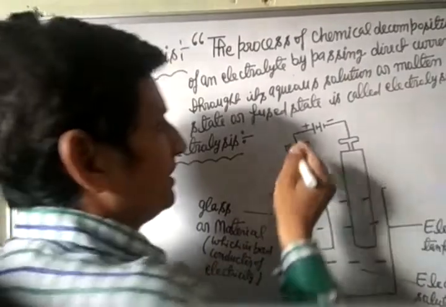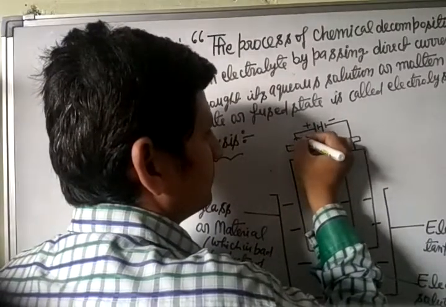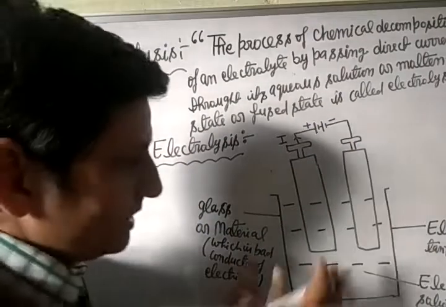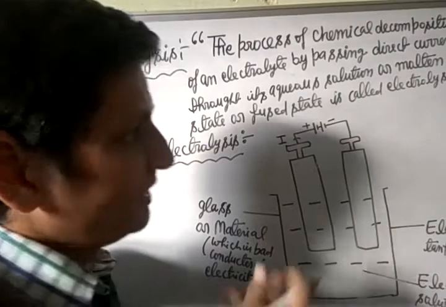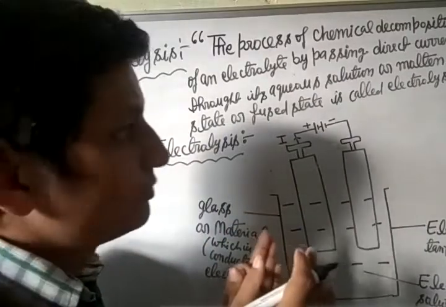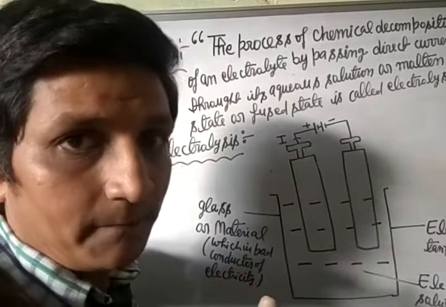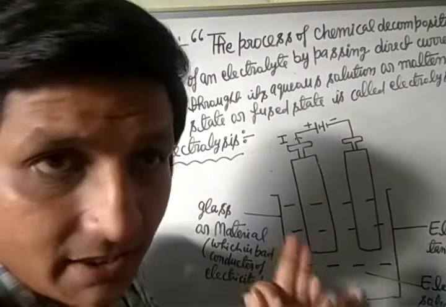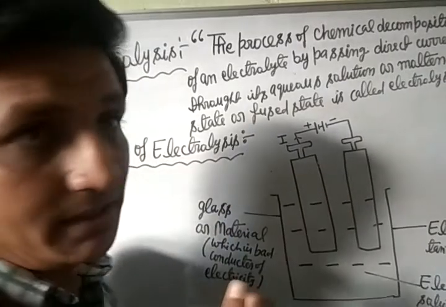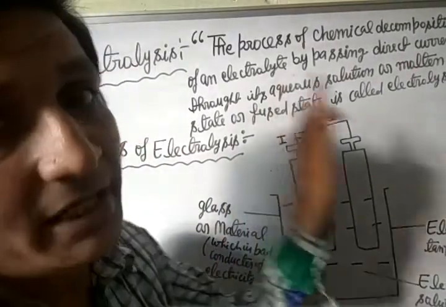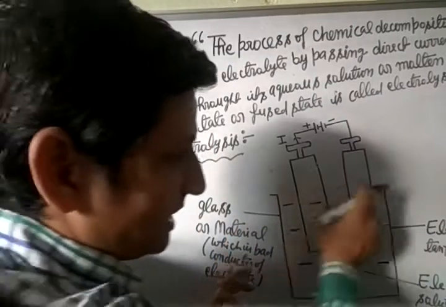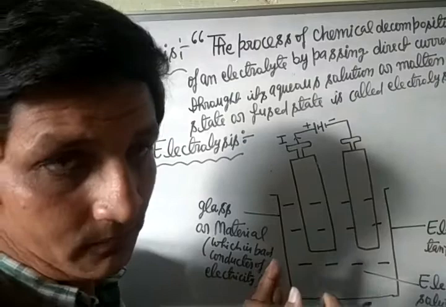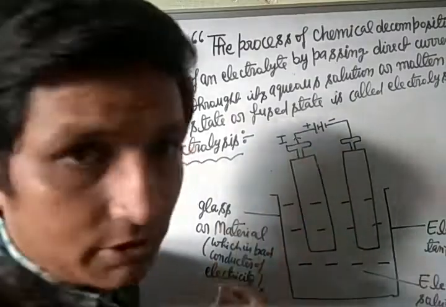After this, when current is passed through the electrolytic solution, these metallic rods or plates are allowed to pass electric current and are called electrodes.